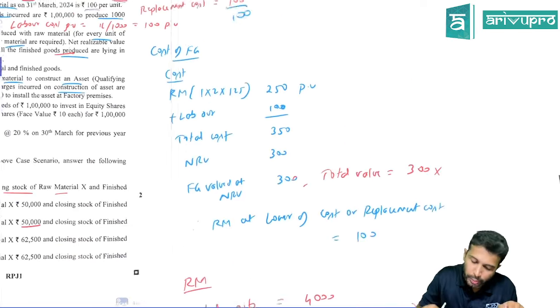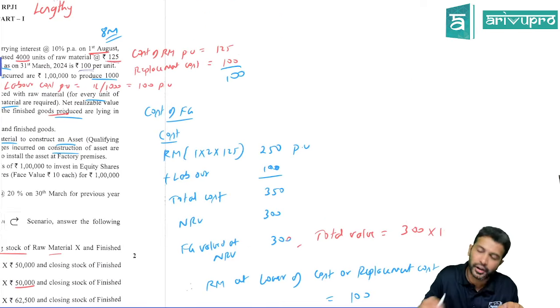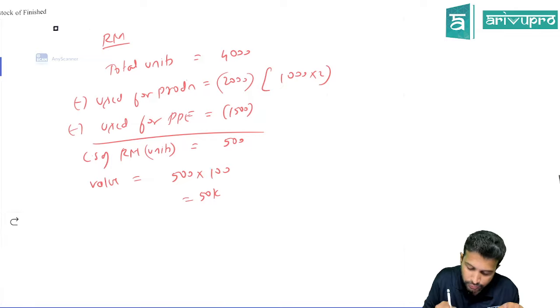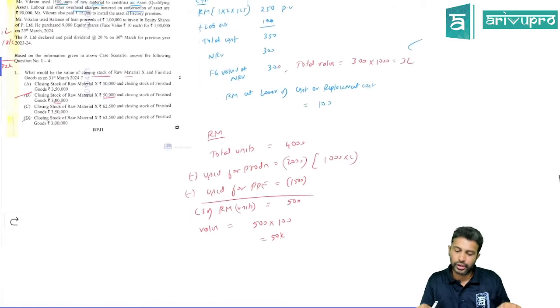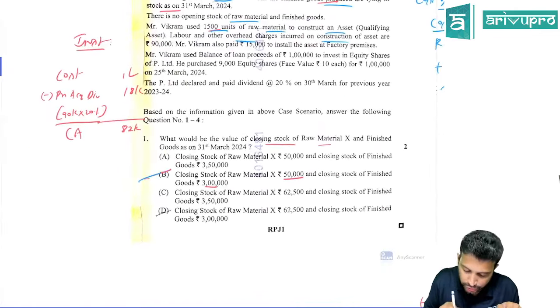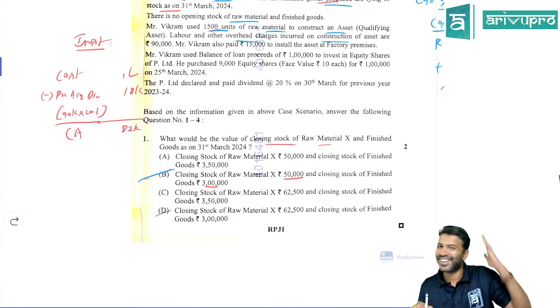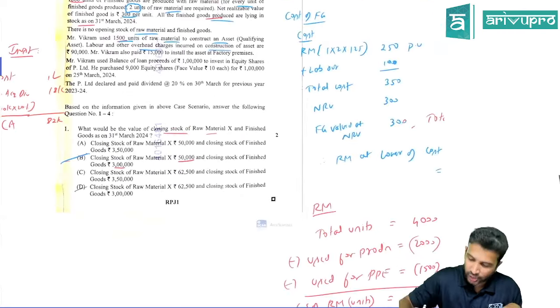And each unit of raw material will get valued at replacement cost of 100. 1 unit ka value is 100. For 500 units, the value will be 50,000. So 50,000 and 1 lakh is the answer. According to me, B for Bengaluru is the right option for this particular question.